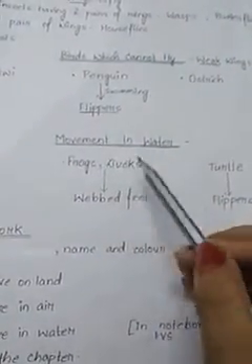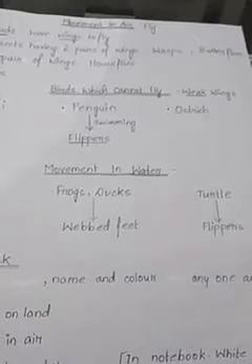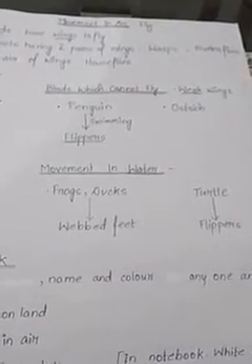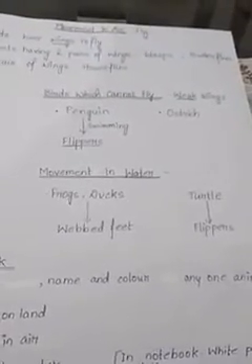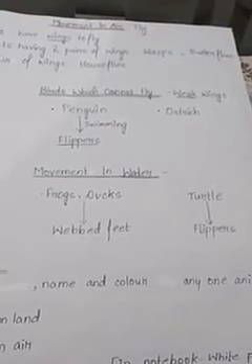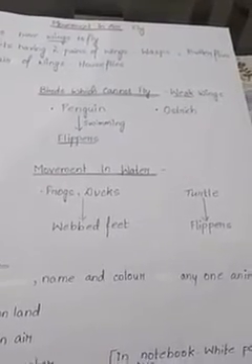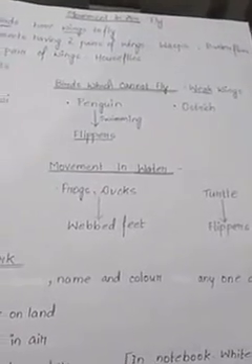Now some animals, they also move in water. Most of you have aquarium in your homes. Yes, तो वो aquarium में कौन से animals रहते हैं? Yes, fish. Okay, can you tell me, students, did you ever see any fish having legs or wings? Yes, fish के पास ना ही legs होते हैं ना ही wings होते हैं.